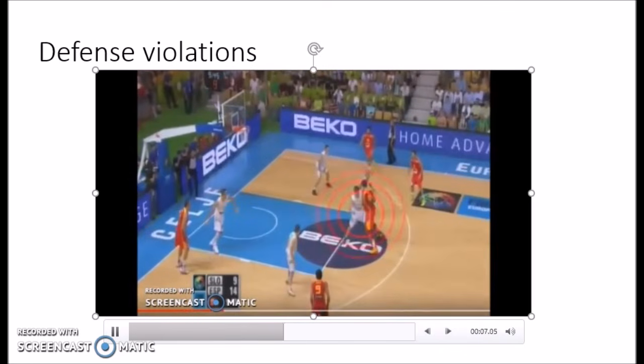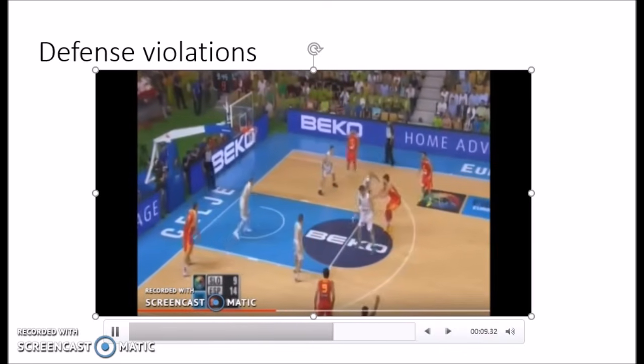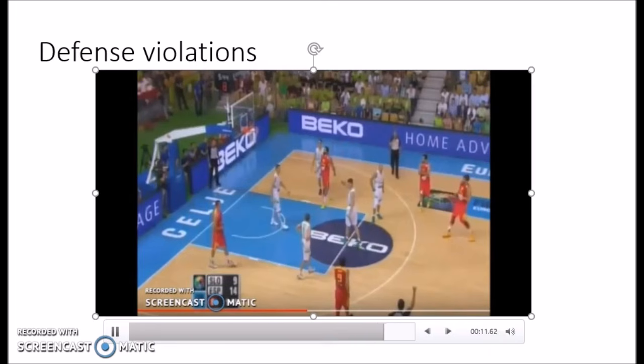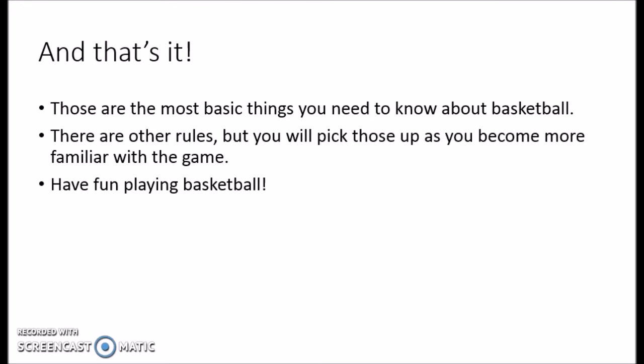Watch this example of a shooting foul. Just as the person was trying to shoot, he was touched by the player in the white jersey and received a foul. These are the basic things you need to know about the game of basketball.